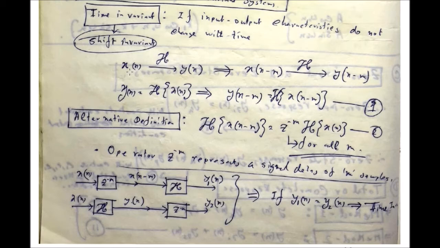If you have input x[n], the h operation will be done on the input and you will obtain the response y[n]. If the system is defined this way, then the system should be such that if you provide any amount of delay at the input, x[n minus m], the output will be delayed by the same amount. There will be no change. That means the output shifted version will be the same as the system operation on the input shifted version. Then this is called time invariant or shift invariant.